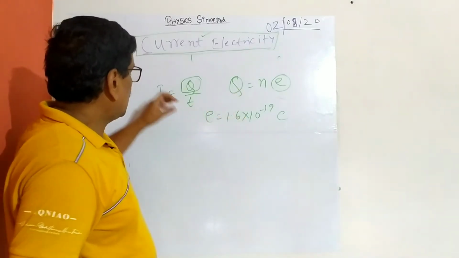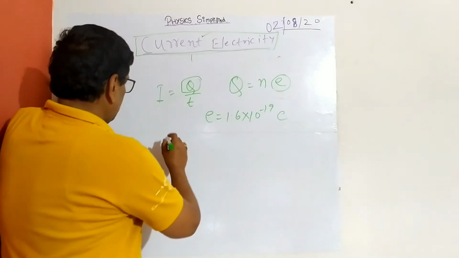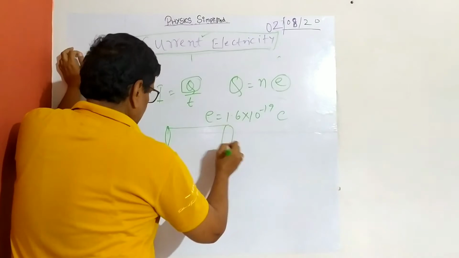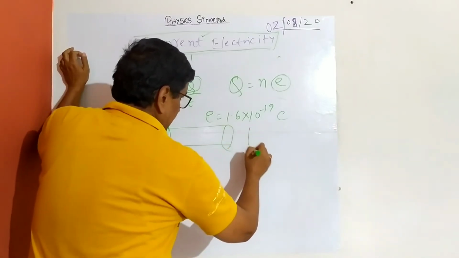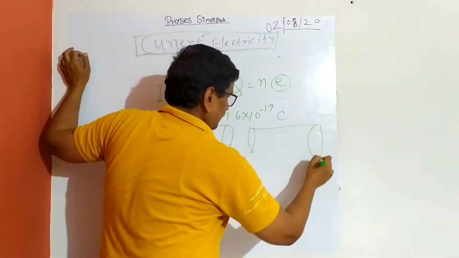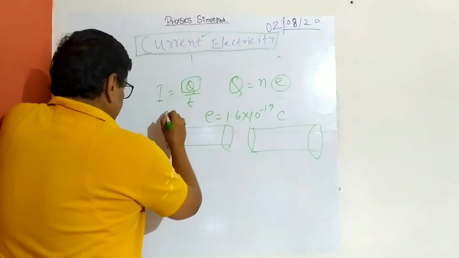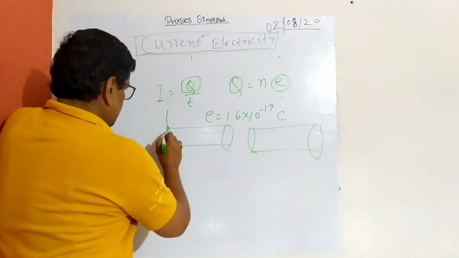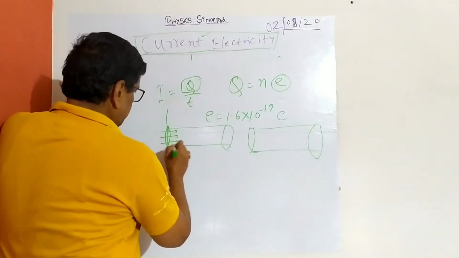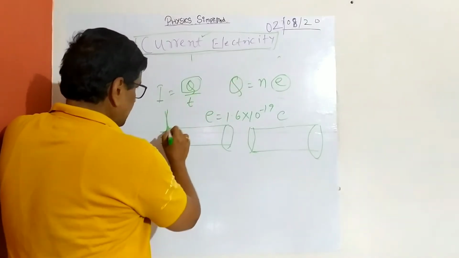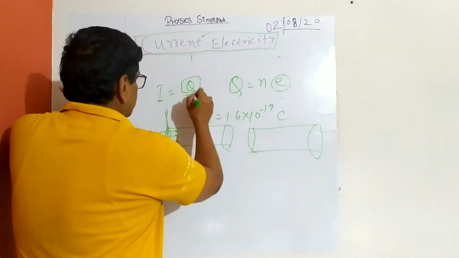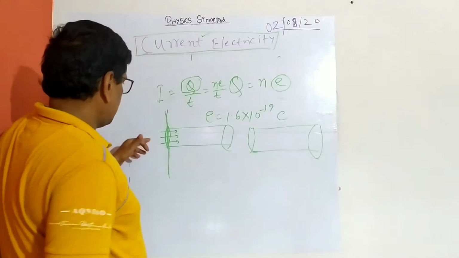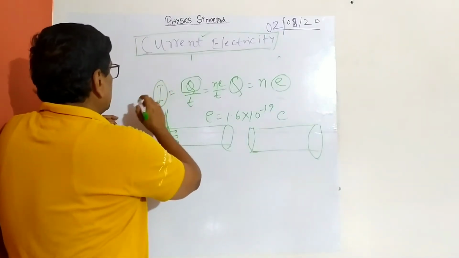So now the current, I have told you the analogy: this is a conductor, and you can say this is a pipe also. At a particular point, if N number of electrons are crossing, then the magnitude of current in the conductor may be treated as I equal to Q by T equal to Ne by T. Or vice versa, if current is given, the unit of current is ampere.